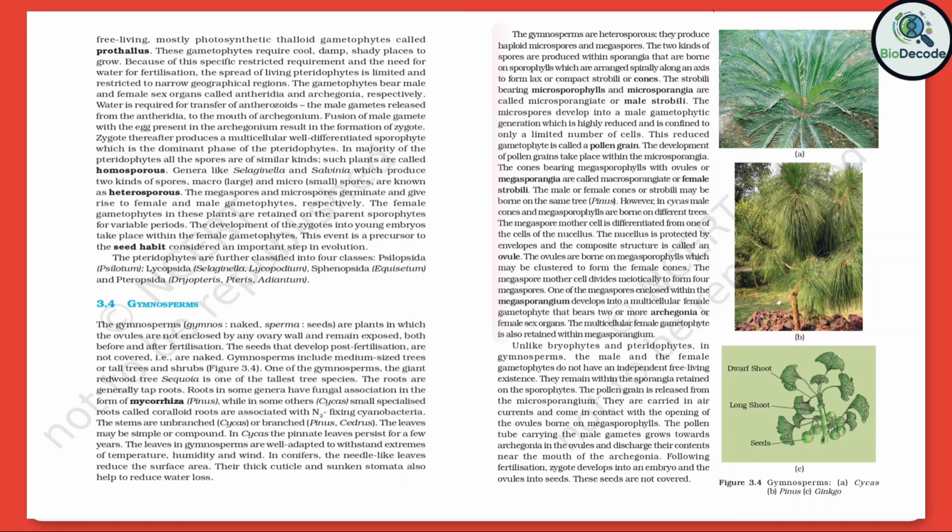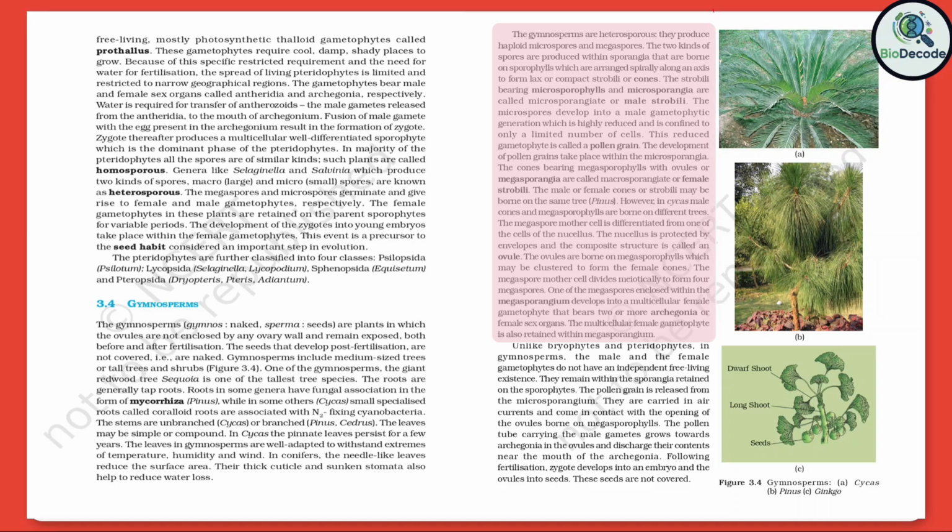The gymnosperms are heterosporous. They produce haploid microspores and megaspores. The two kinds of spores are produced within sporangia that are borne on sporophylls, which are arranged spirally along an axis to form lax or compact strobili, or cones. The strobili bearing microsporophylls and microsporangia are called microsporangiate or male strobili.